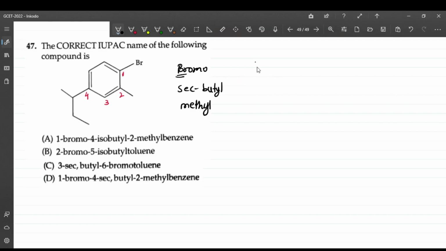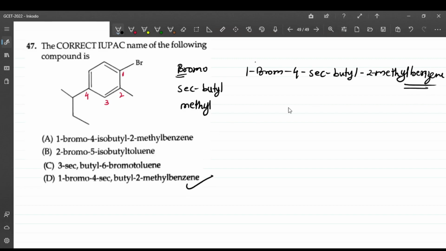The first position is 1 bromo, right? Then secondary butyl at what position? Fourth position. So 4 secondary butyl. Okay, and then there is a 2 methyl, and it is present on a benzene. So the main parent over here is benzene. So we write this. So the answer is option D.